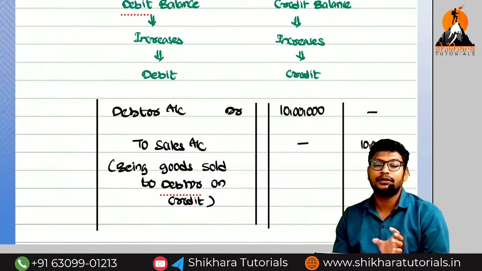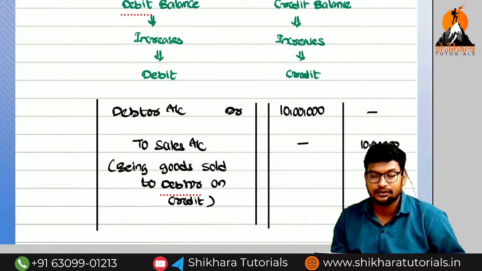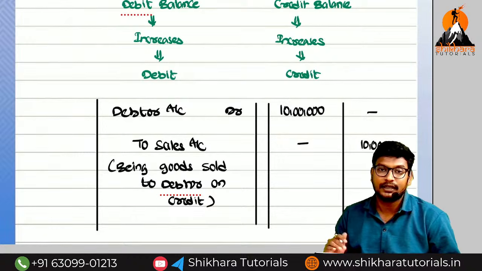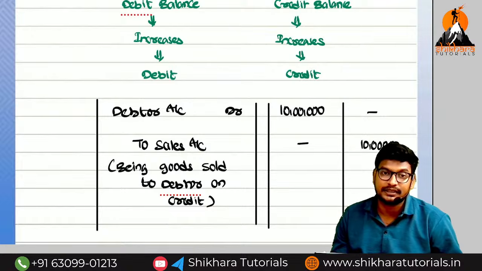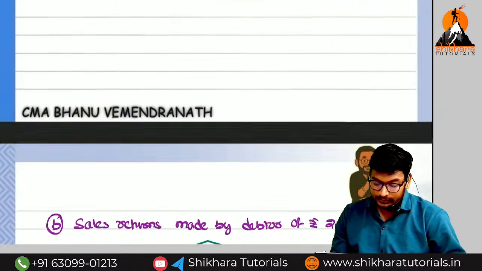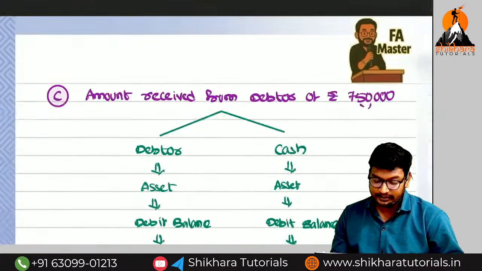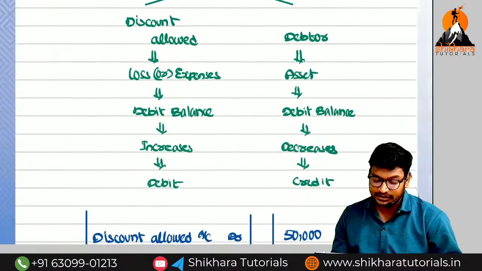So like that we need to apply the modern approach. If the asset increases, debit. If the liability increases, credit. If the expenses increase, debit. If the income increases, credit. So like that we need to pass all the entries. I am straight away discussing which account?